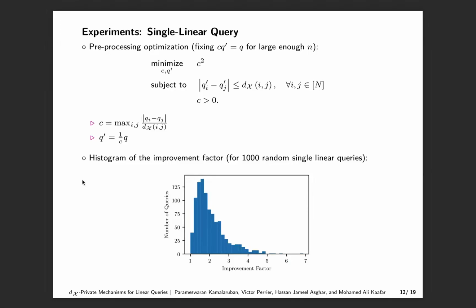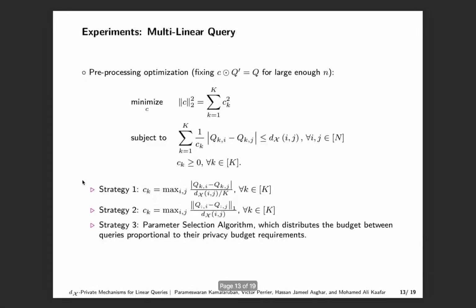The Dx private mechanism exhibits significant improvement in utility compared to the baseline mechanism. Next, we consider multilinear queries given by a K by N matrix Q, where we vary K from 1 to 10. We consider the same data privacy metric and performance measure used in the previous experiment. Now, the model parameters for our Dx private mechanisms are a k-dimensional noise vector C and a K by N transformed query matrix Q dash.